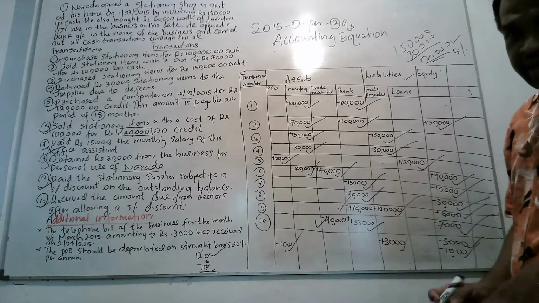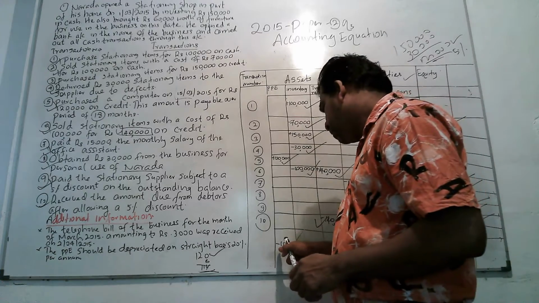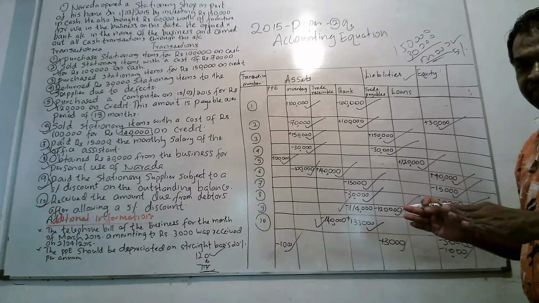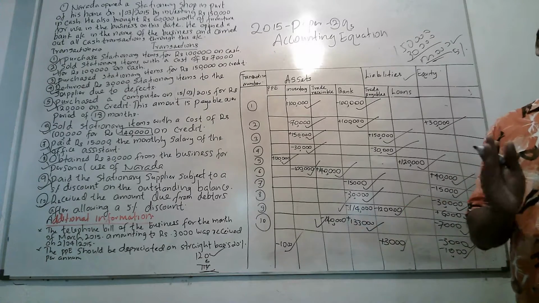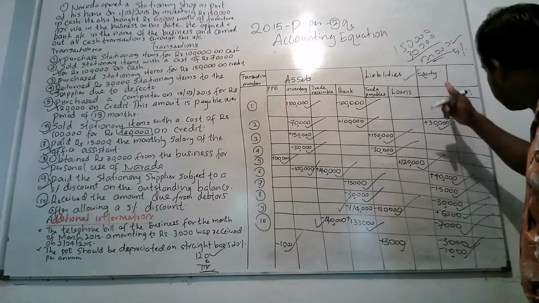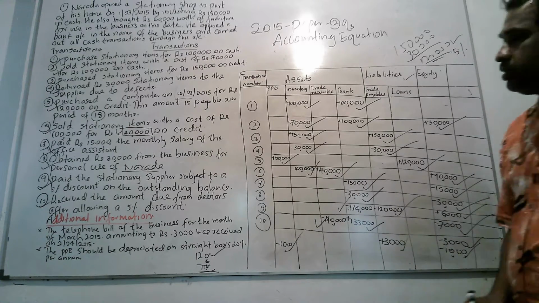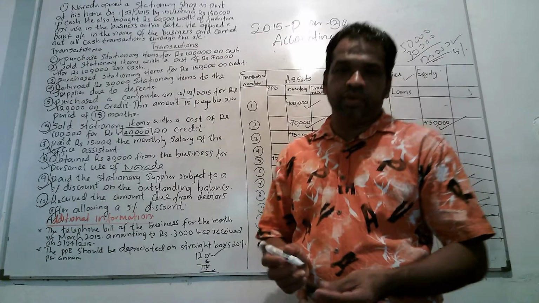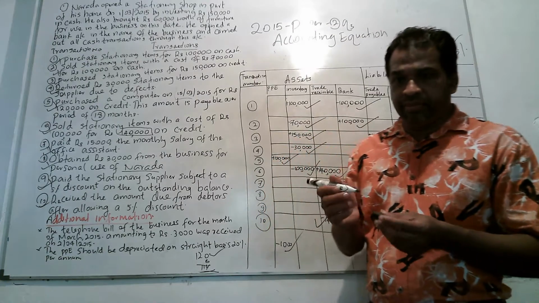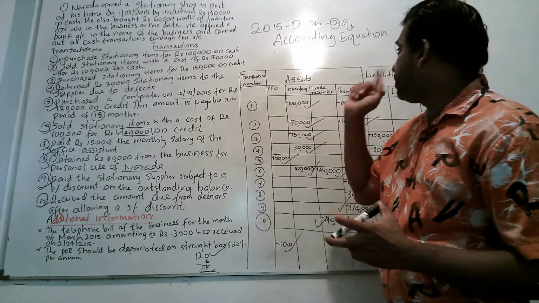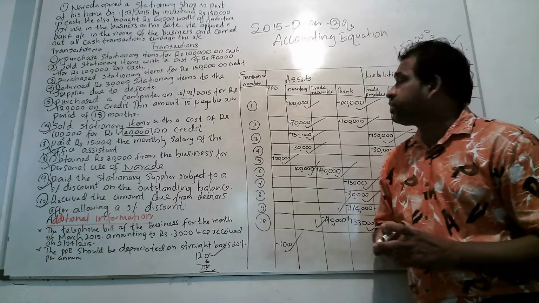Because of depreciation, the asset value will come down by the amount depreciated, that is 1,000, and also because depreciation expense is an estimated expense, equity will come down. That's why I have put minus 1,000. Fine. I think you understood the question that came from accounting equation in the year 2015, paper 2, question number 3.